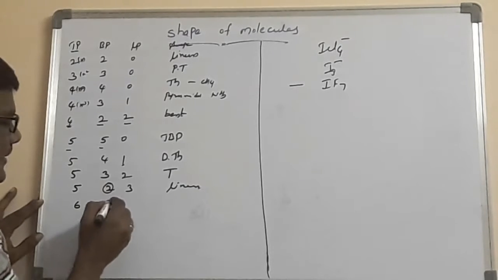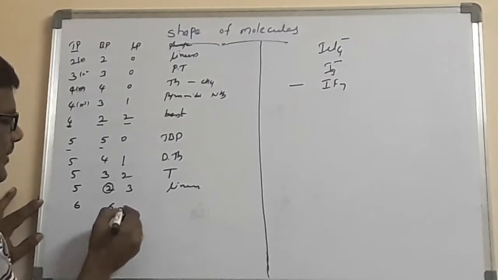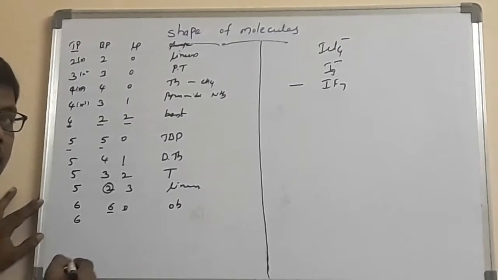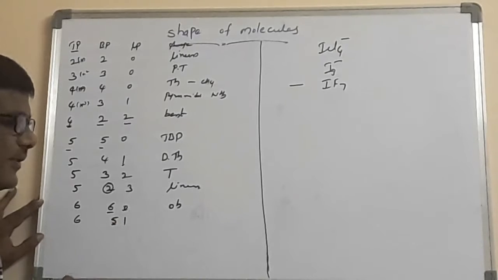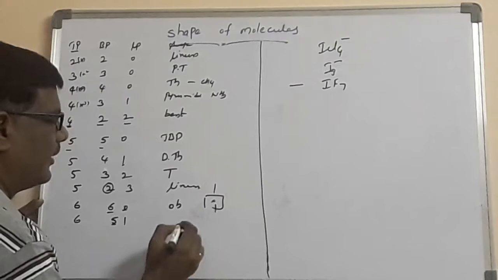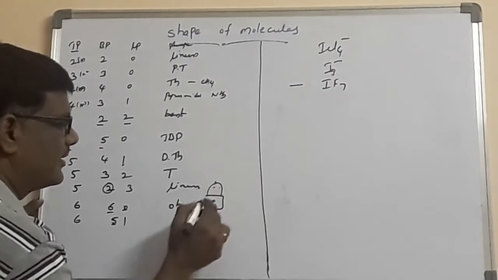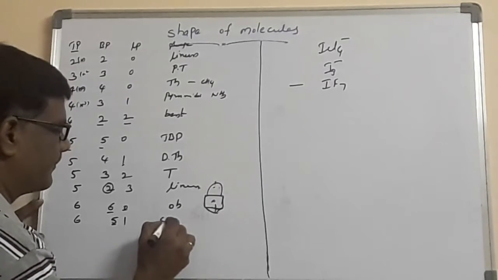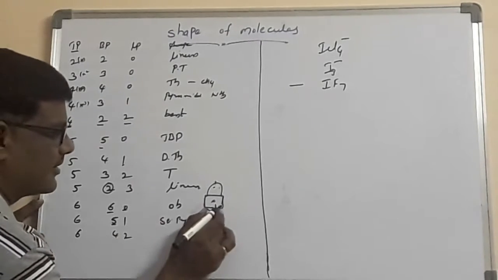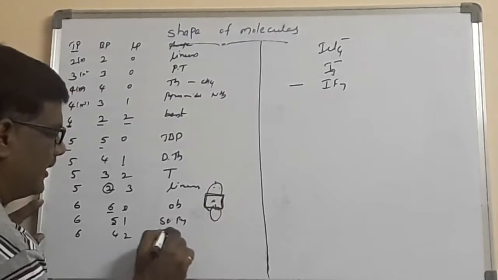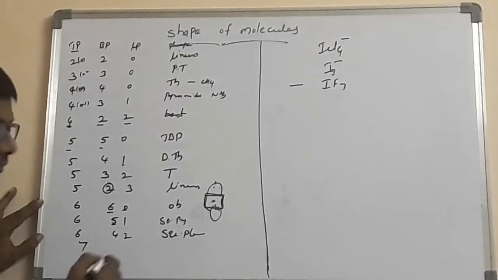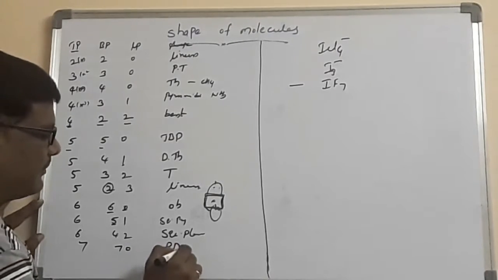Now 6 I am taking. 6, 0: 6 bond pairs, no lone pair, no distortion, shape is octahedral. Now 6 with 5 bond pairs and 1 lone pair. Octahedral with 1 lone pair, you will get the lone pair like this, that's why it is called square pyramidal. Then 6 with 4 bond pairs and 2 lone pairs. Again these are lone pairs, and ultimately you will get square planar. Last and final one, 7, 7, 0: pentagonal bipyramidal structure.